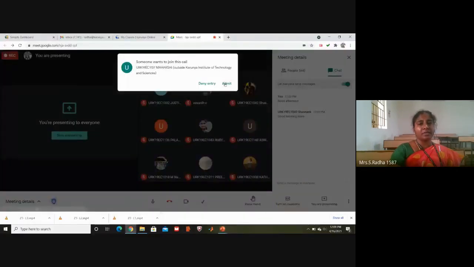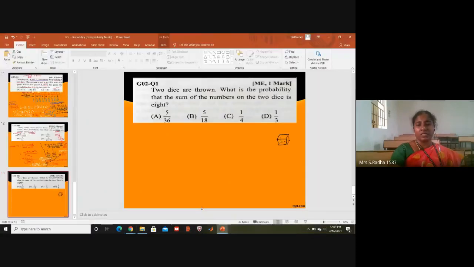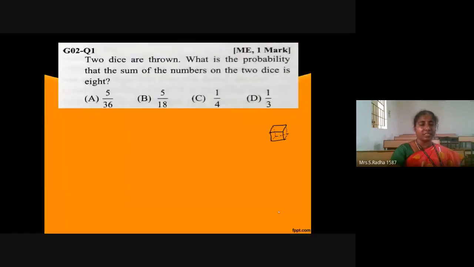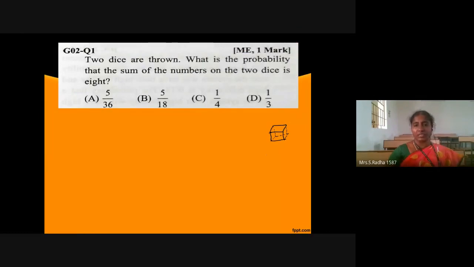Anything may appear when you throw the dice, anything may appear on the top face. So each one has a probability of 1 by 6. Now two dice are there. First dice 6 faces. Second dice also 6 faces. And the total number of chances is 6 into 6, which is 36. Okay, 36 possibilities are there. So here they are asking the sum of the values on the faces of two dice